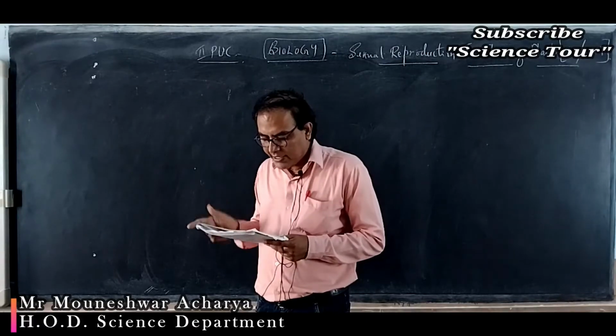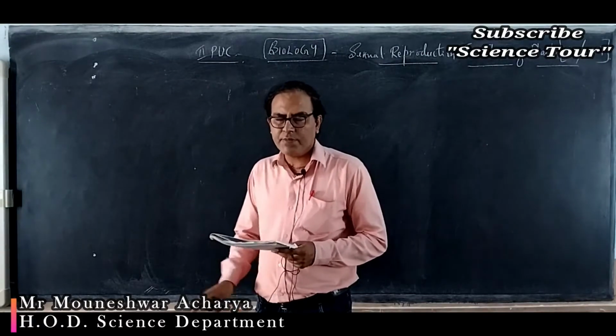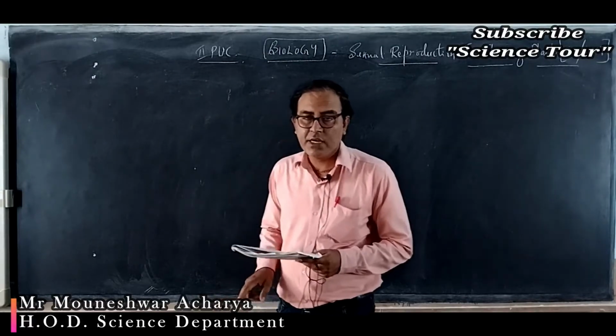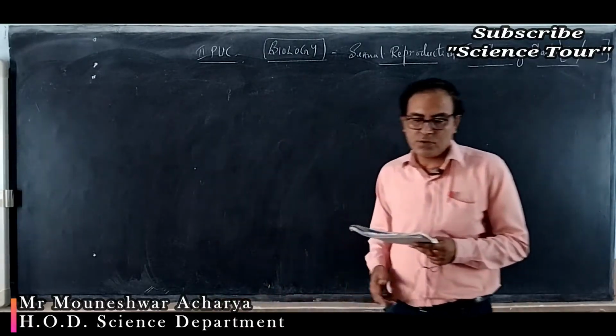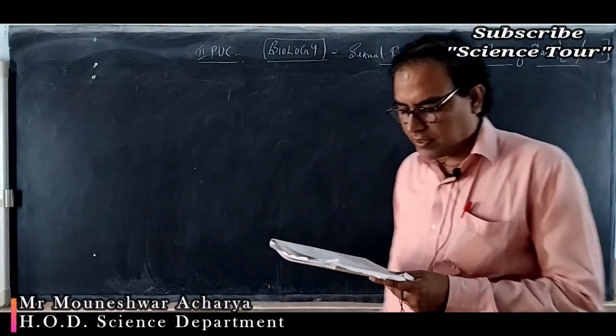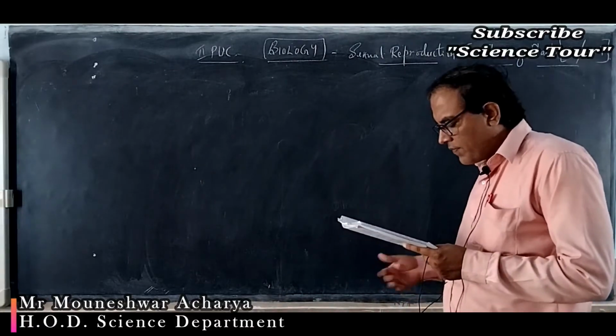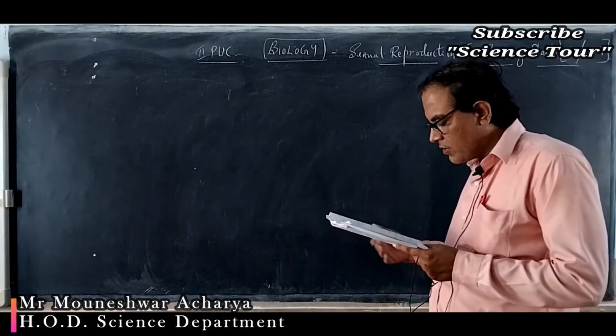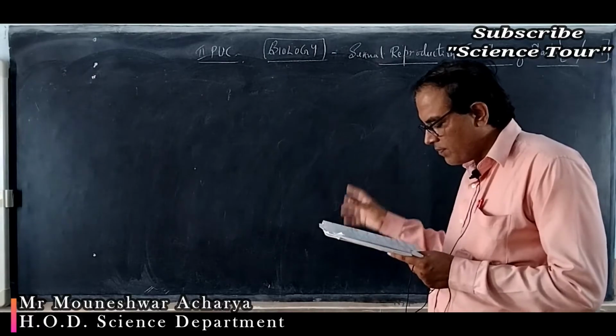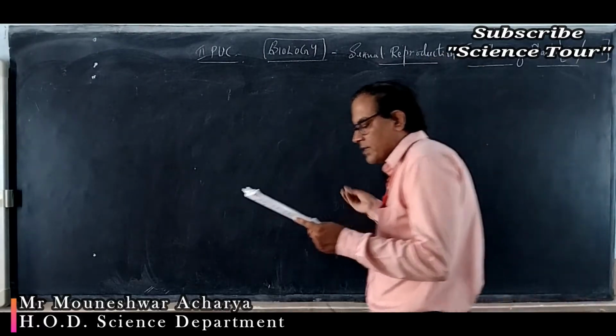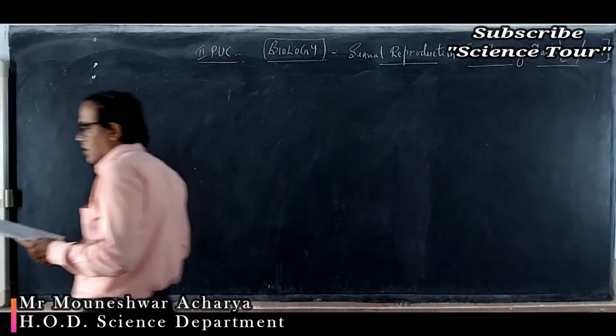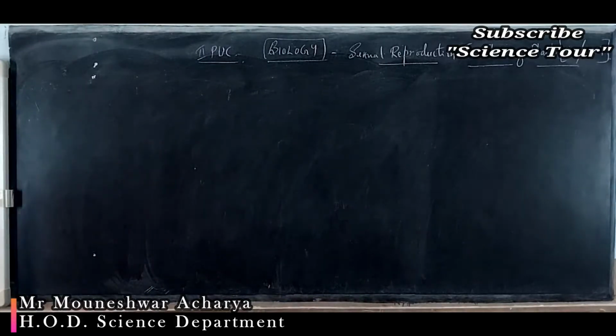So there is no need of removing the anthers. That means emasculation is not necessary. So option C is the right one. Bagging of the female flower, dusting of pollen on the stigma, collection of pollen are all important steps. But C, emasculation, is not needed. Let's move to question number 17.